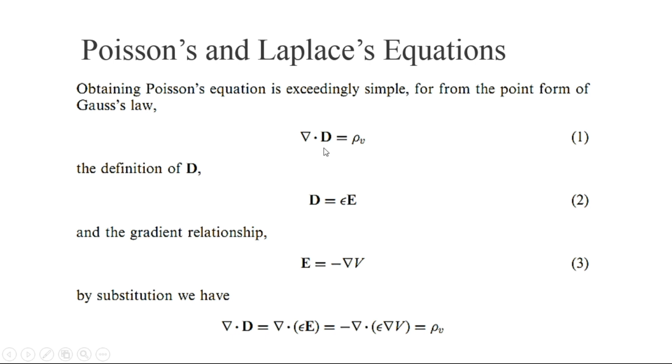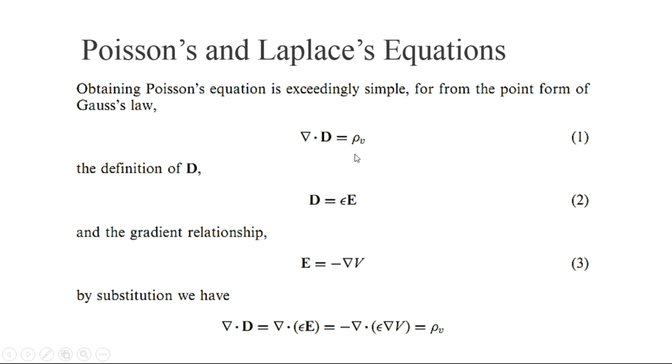So we can put epsilon E in terms of D, and we know that E is the negative gradient of electric potential. So by substitution we have divergence of D is equal to divergence of epsilon E, and that will be equal to minus the divergence of the gradient of V, and that is equal to the volume charge density.